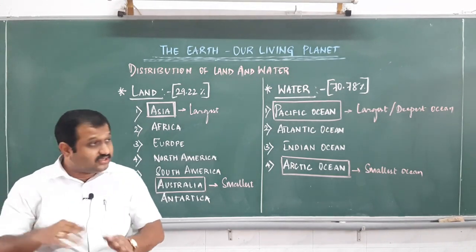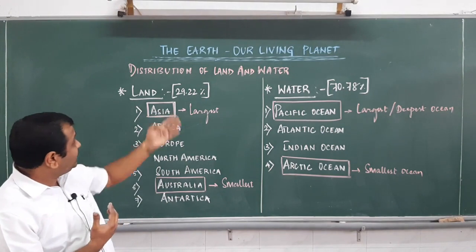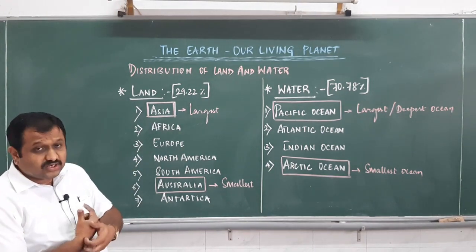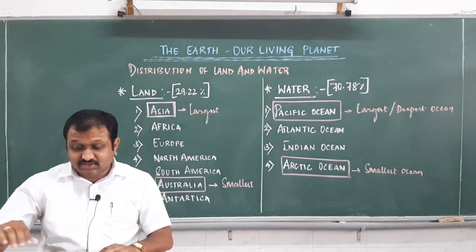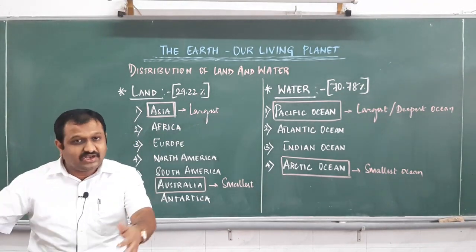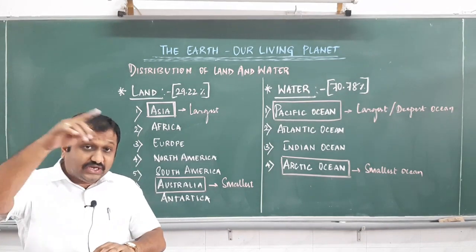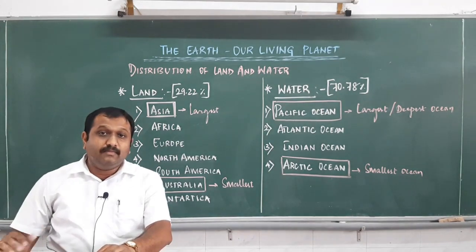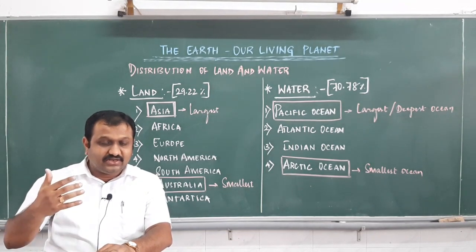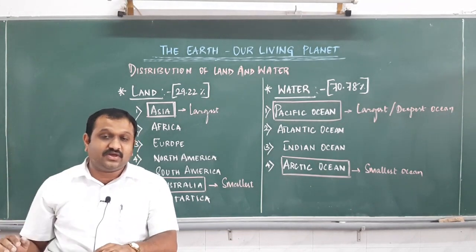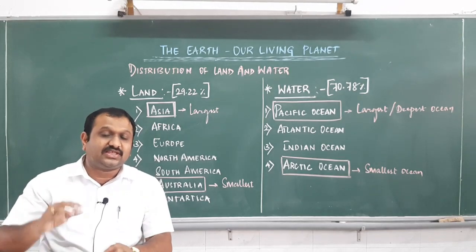With all these, as I told you, in the distribution of land and water bodies, 29.22% is land and 70.78% is water, it is unevenly distributed. If you take the globe, major portions of land masses or the land area are in the northern hemisphere, and the major water content we can see in the southern hemisphere.